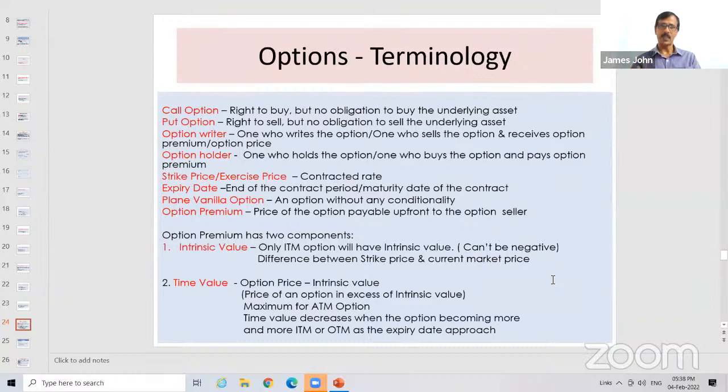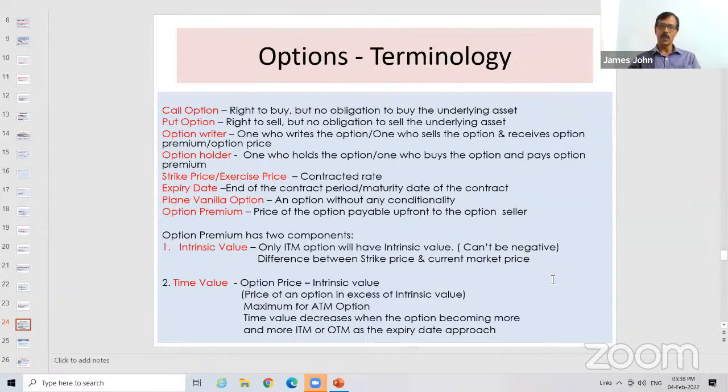One is its intrinsic value, another is its time value. And what is intrinsic value? Difference between strike price and current market price. Remember, only an ITM option will have intrinsic value, because intrinsic value cannot be negative. So intrinsic value exists only for an ITM option. For OTM and ATM, intrinsic value will not be there.